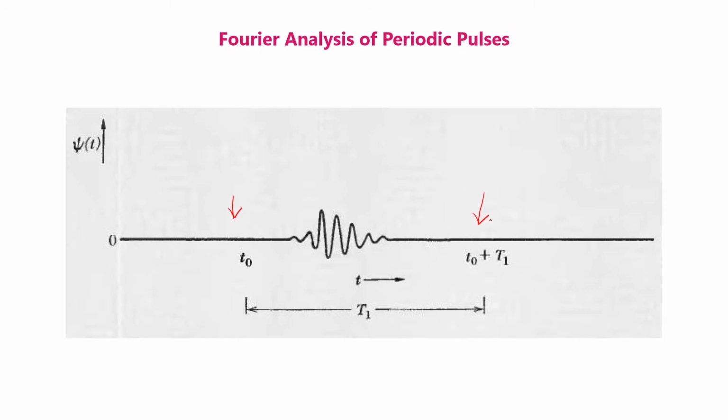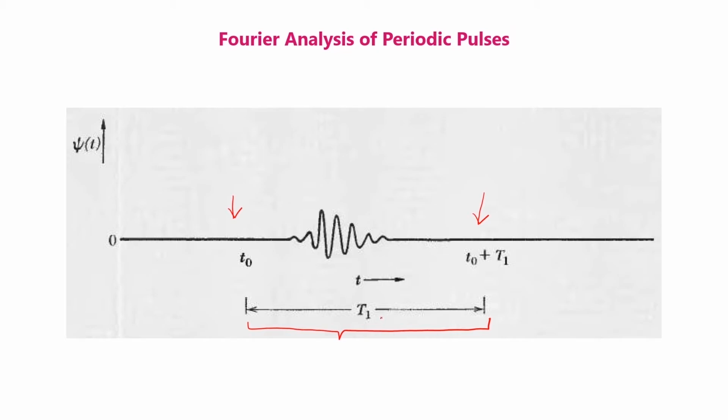Thus, we assume that there is some finite time interval t1 within which the oscillations of psi t occur as shown in this figure.